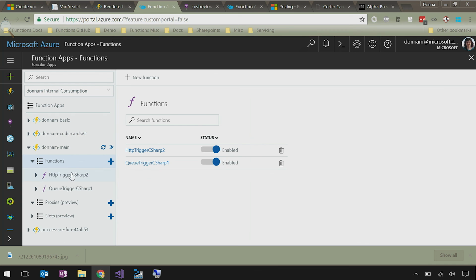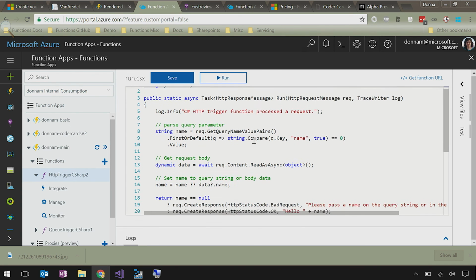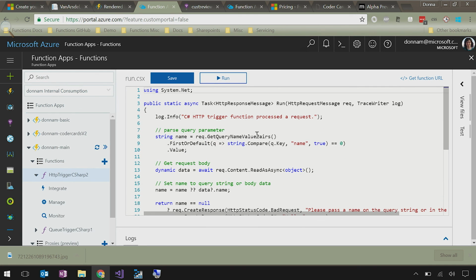Cool. Awesome. So here, for instance, this one's C#. You could edit it in the portal because it's a script. Oh, got it. C# scripting. The scripting one has some different advantages and some disadvantages compared to the DLL, which we saw earlier. It's just the DLL that's being executed. Yes, exactly. Cool. Awesome.